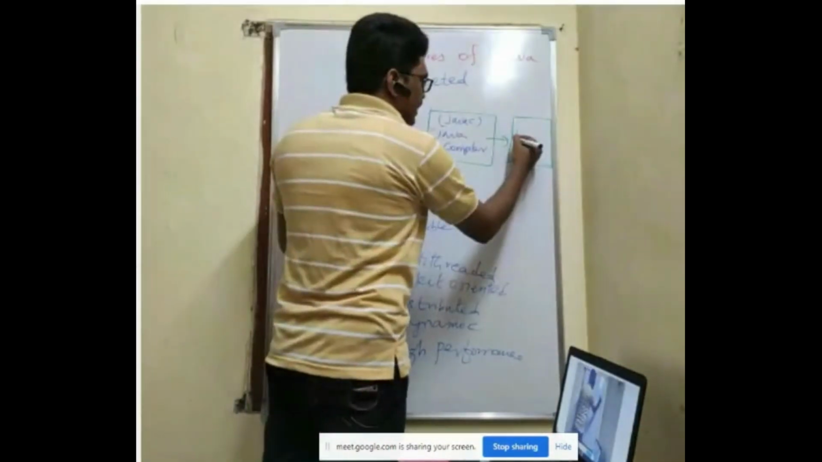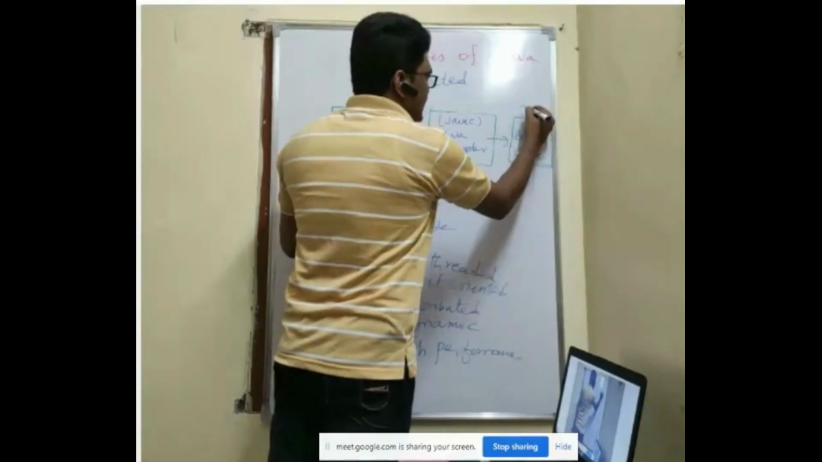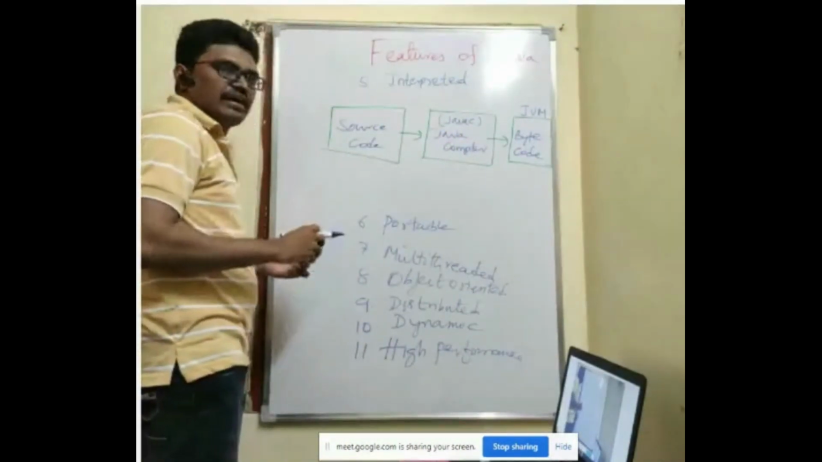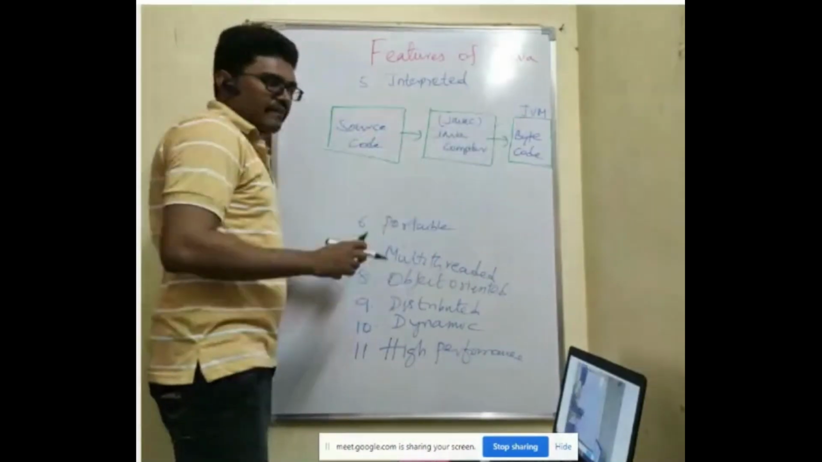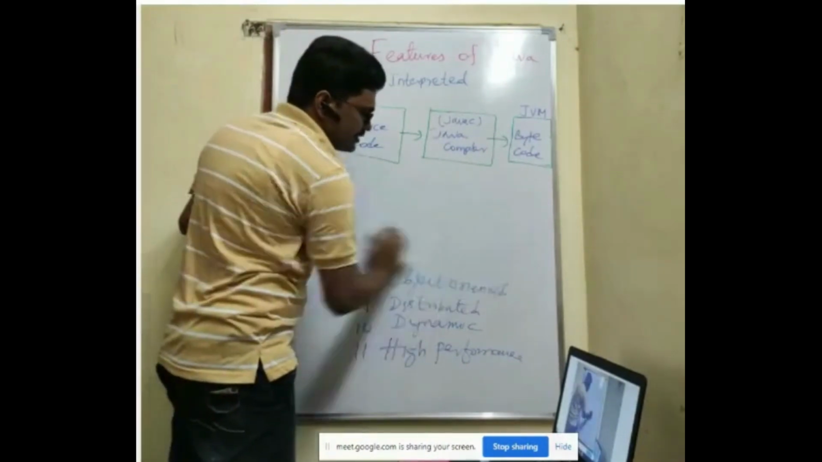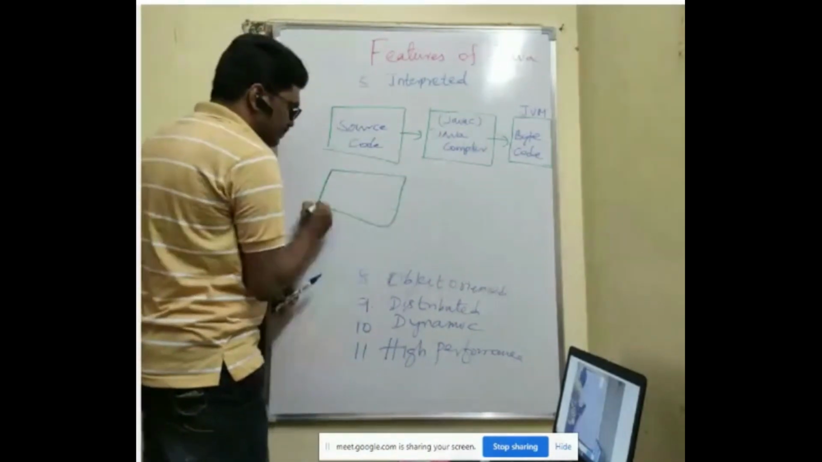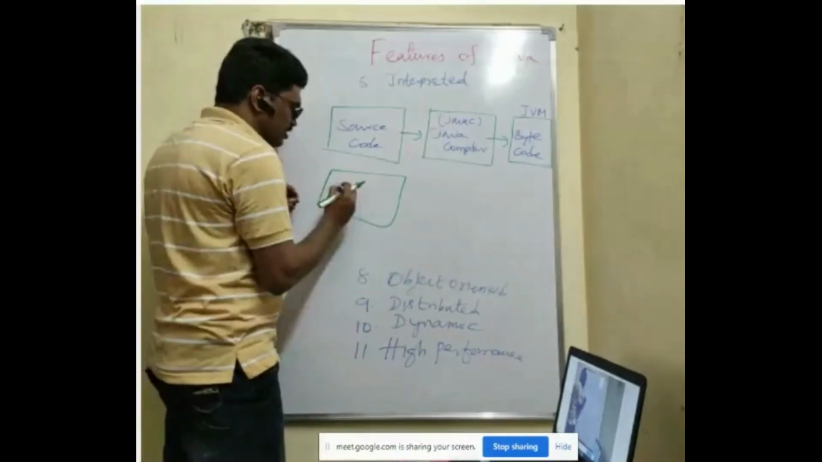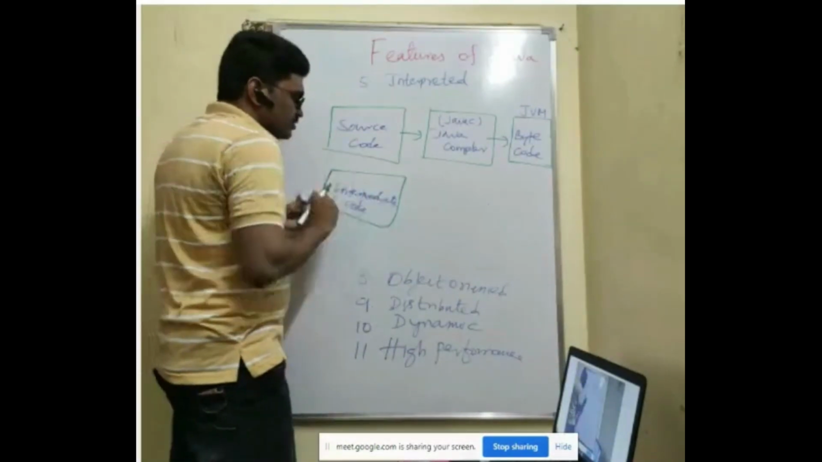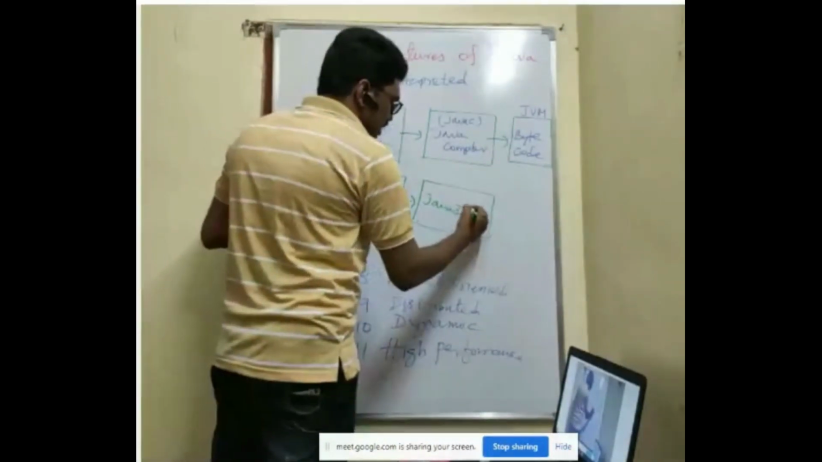So now this is my bytecode. Bytecode is executed by the JVM. So what is this JVM? JVM stands for Java Virtual Machine. So now this bytecode, or we'll call it intermediate code. This bytecode or intermediate code will be taken by your Java interpreter.